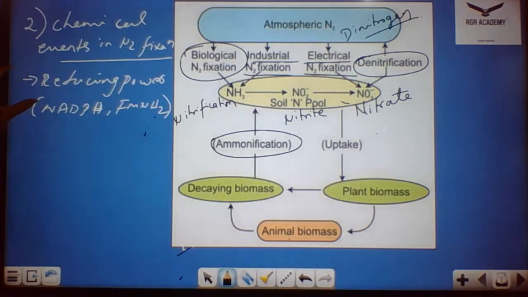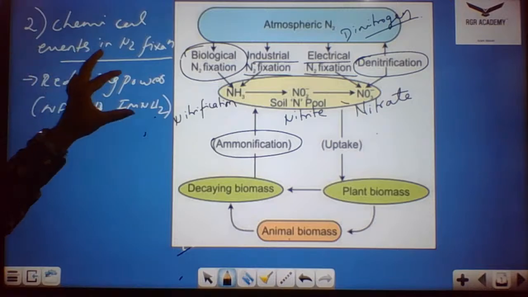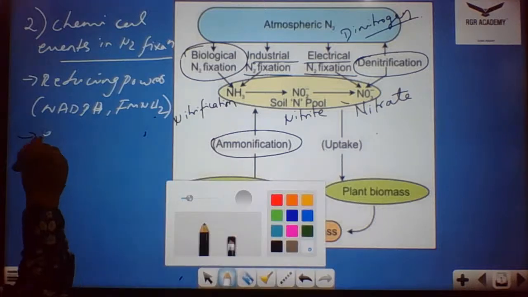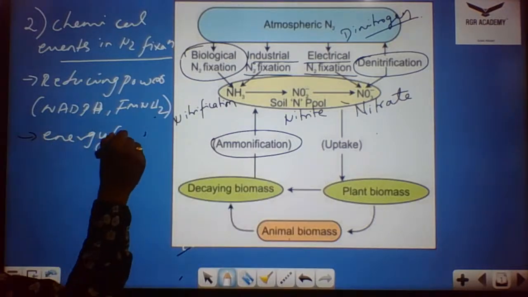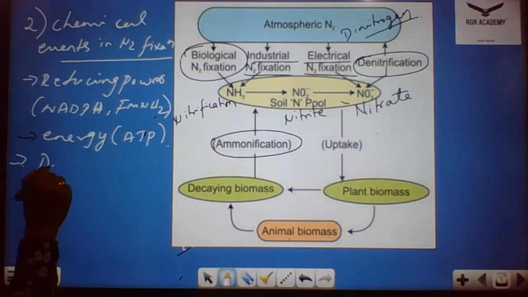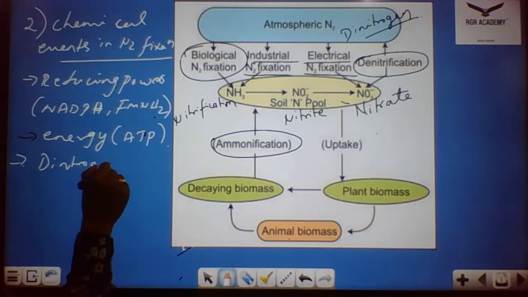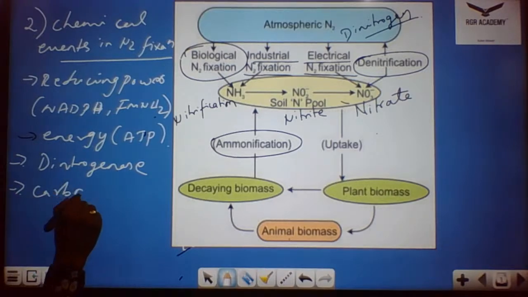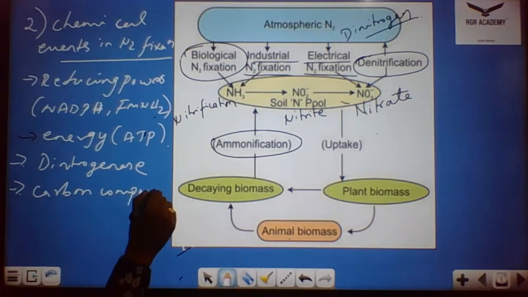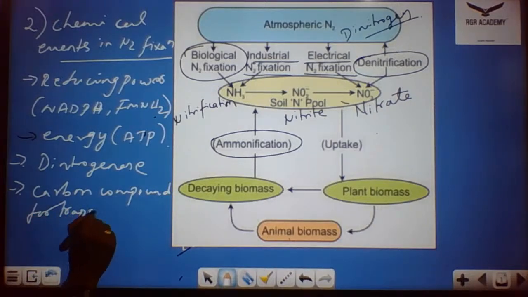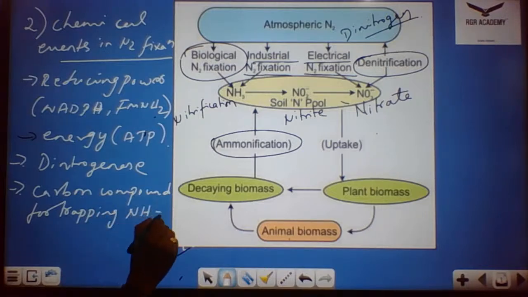That is the chemical events in nitrogen fixation, which require reducing power, that is NADPH and FMNH2. This also requires energy, that is ATP. Then it requires dinitrogenase, and it requires a carbon component, for trapping ammonia. So these are all the chemical events which take place in nitrogen fixation.